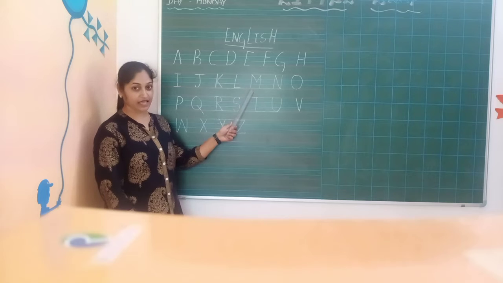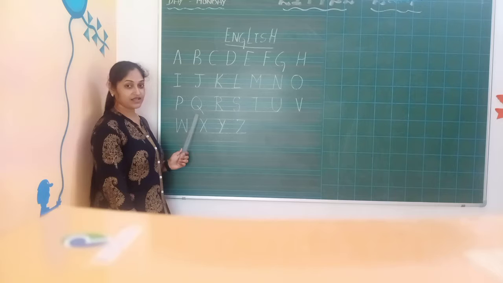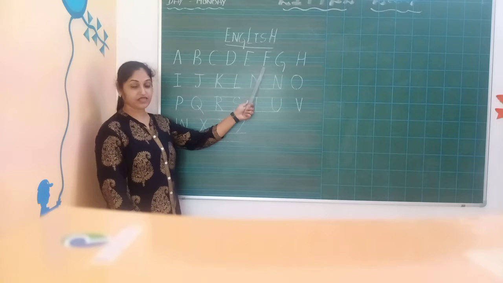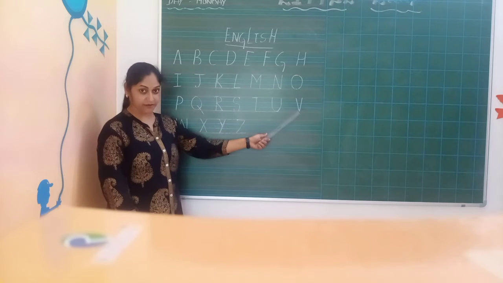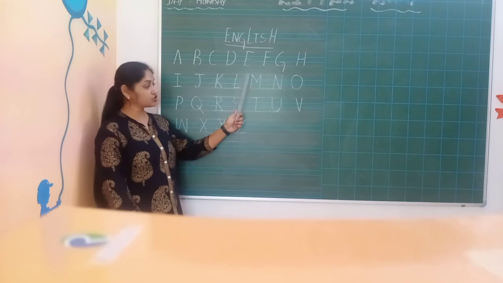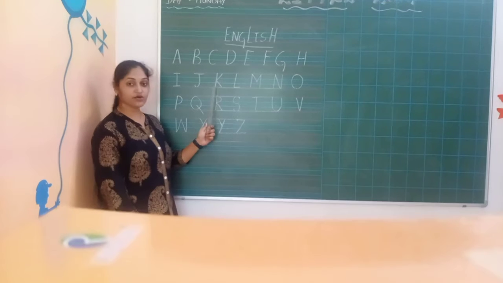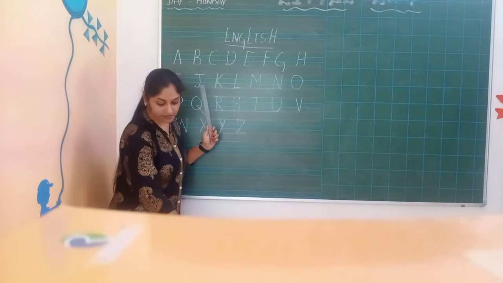It's an M. This is Q. This is F. This is V. At home also, children, you ask your parent to pick the letters randomly, and you have to identify the letter. Will you do it? This is your homework, children.